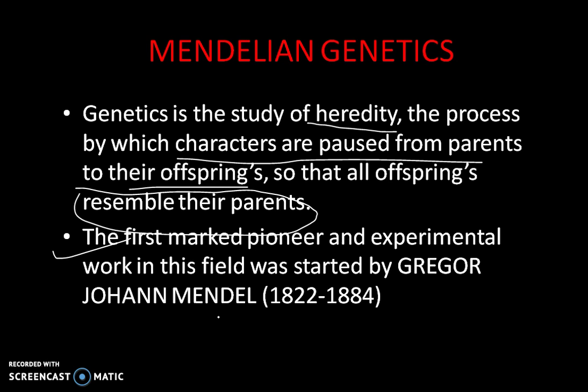He experimented on the pea plant because the pea plant contains 7 contrasting characters that are visible to the eye, and when we cross it, the result can be easily expressed within a short span of time by self-pollination. It is an annual plant, so the experiment can be finished in a reasonable amount of time.